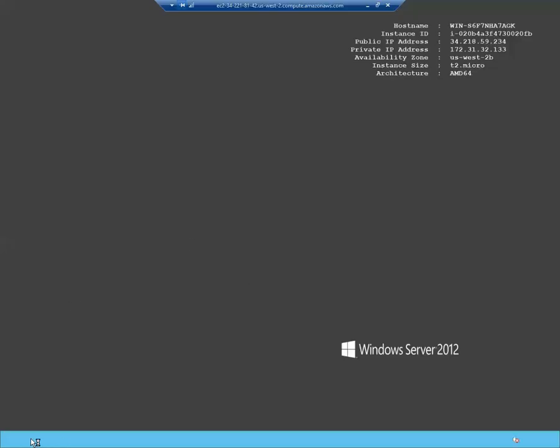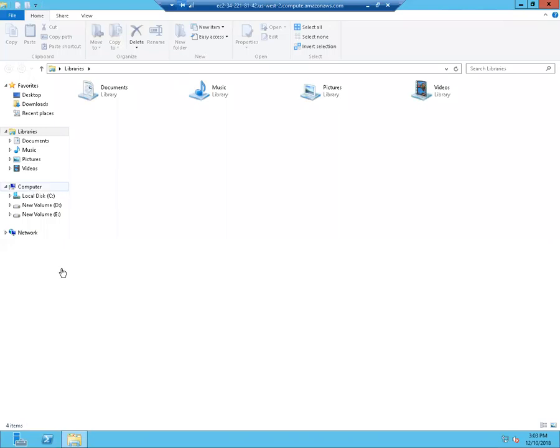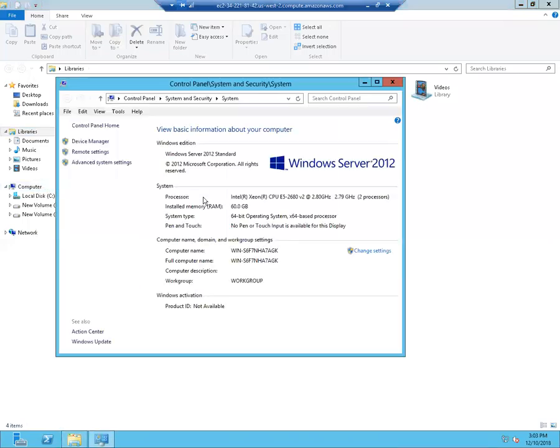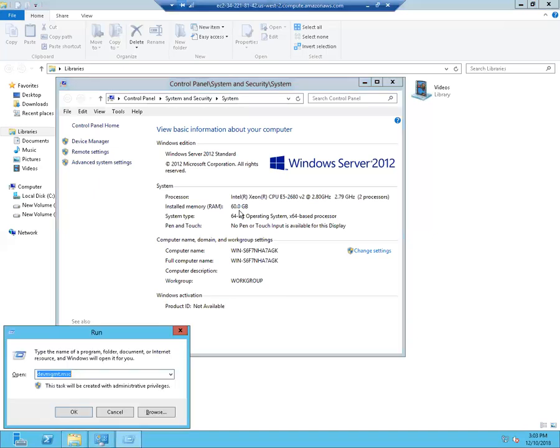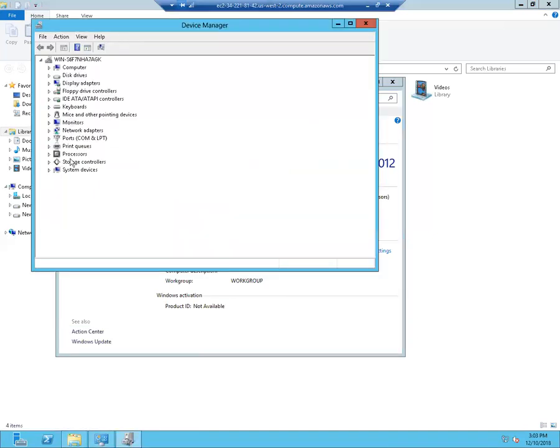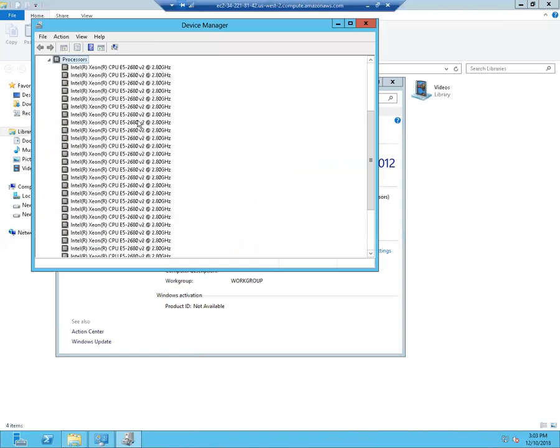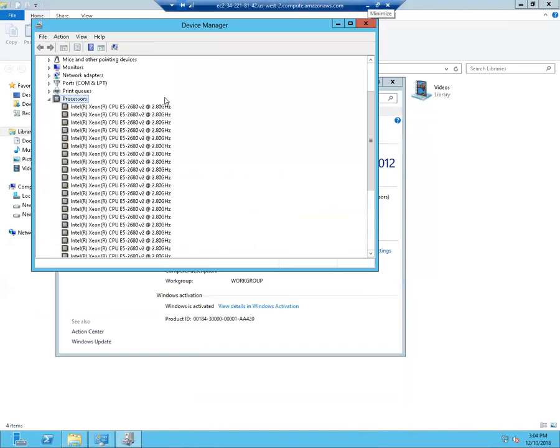Click on this and see the performance. Now I can see 60 GB RAM, and in Device Manager I can see 32 processors. So we got 32 processors.